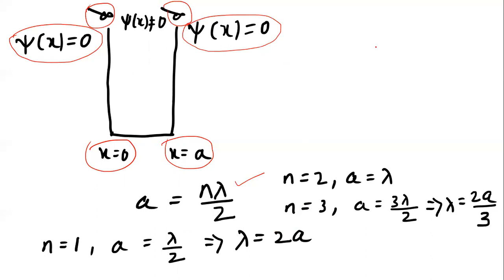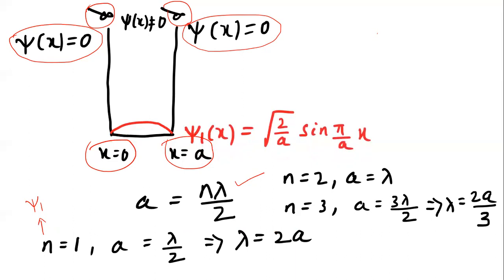So for whatever wave function you are writing, psi 1 is the wave function for n equals 1, so its wavelength value must be what? 2a, right? So this way I can write psi 1 of x is equal to root over 2 by a sin of pi by a x. You can see this is my lambda value, and this lambda value represents 2a. Here lambda by 2 spans 0 to a, so lambda is equal to 2a.